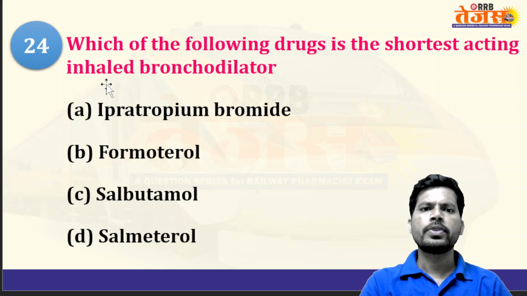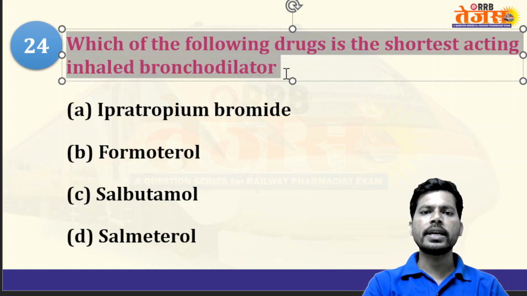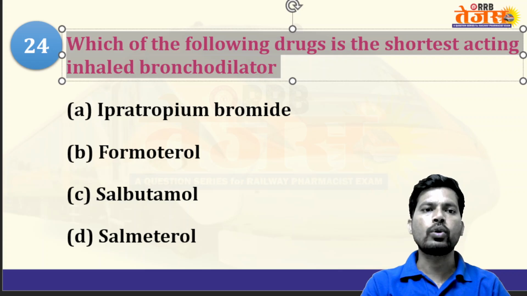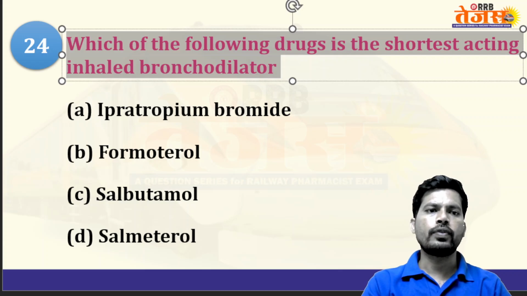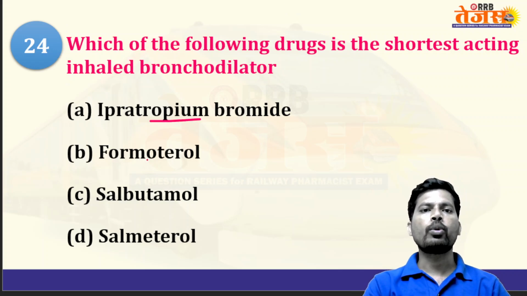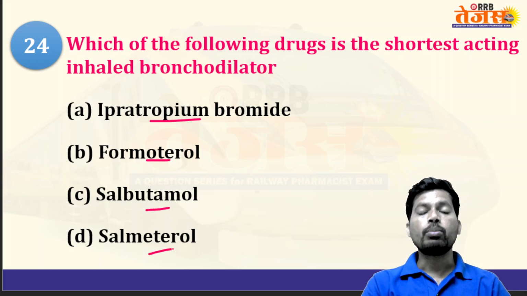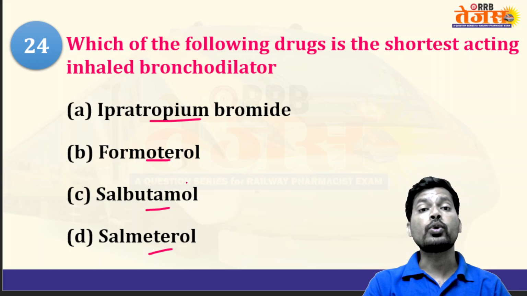Next, which of the following drugs is the shortest acting inhaled bronchodilator? Options: ipratropium bromide, formoterol, salbutamol, salmeterol. Salbutamol, formoterol and salmeterol are selective beta 2 receptor agonists, having longer duration compared to ipratropium.